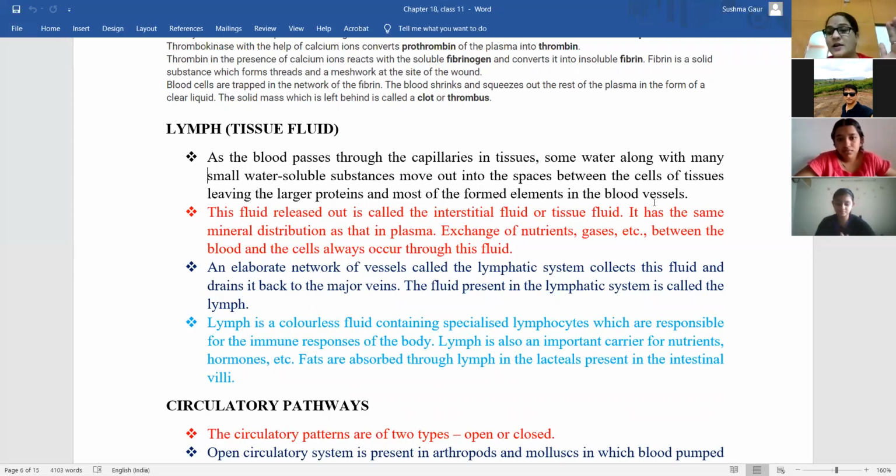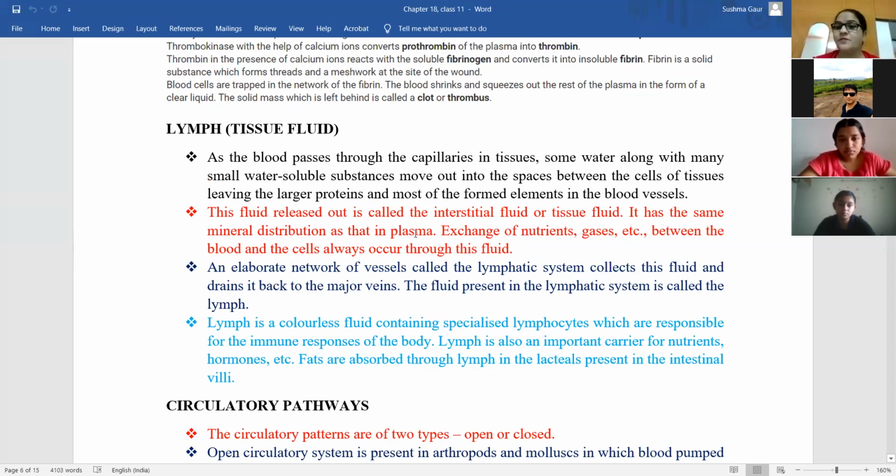I have already explained in the last class, so you can see the video and then you can understand what formed elements are. Okay. So this fluid that is released out is known as interstitial fluid or the tissue fluid. So this fluid has the same mineral distribution that the plasma has.